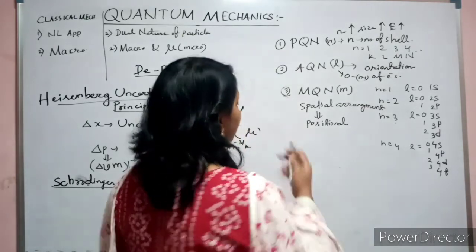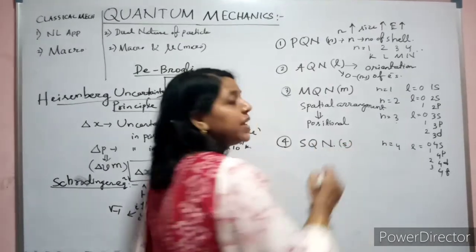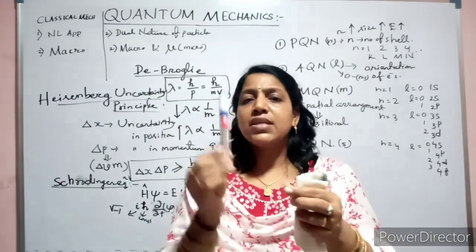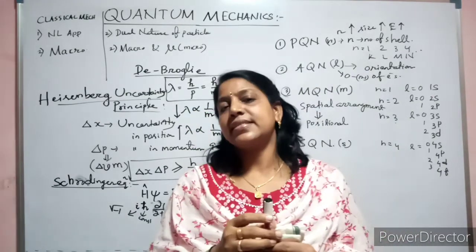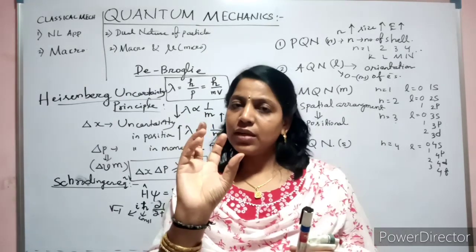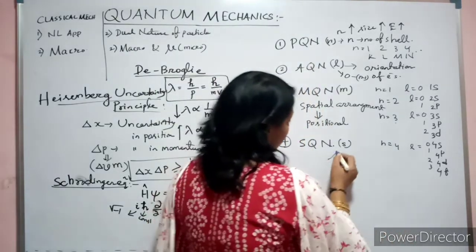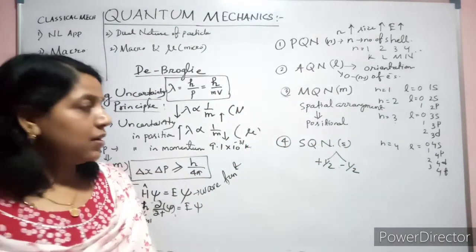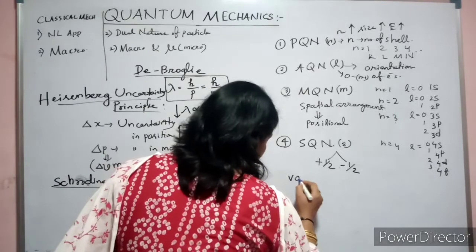So they have added another quantum number, that is called the spin quantum number. What is it? All of you know that our planet is always rotating on its own axis like this. Yes or no? In the same way, electrons also spin on their own axis, but in two directions, either clockwise or anti-clockwise. Whatever direction you consider, the other will be just opposite to it. Hence your spin quantum number is always assigned plus half or minus half. Clear?